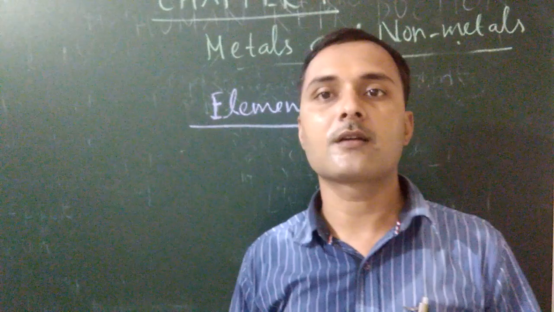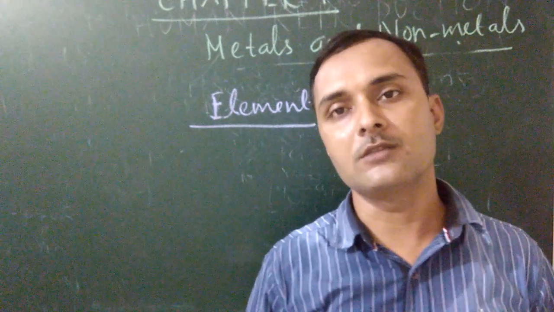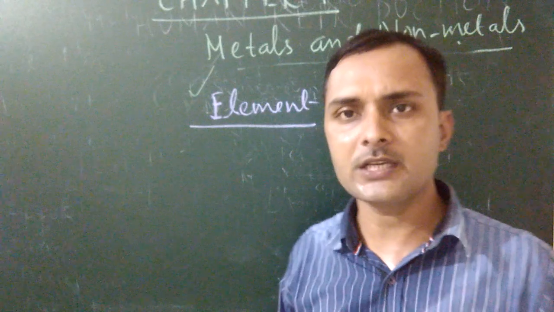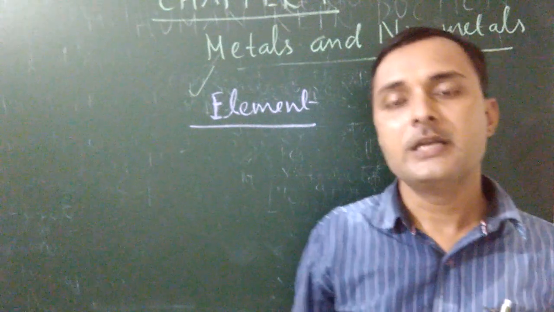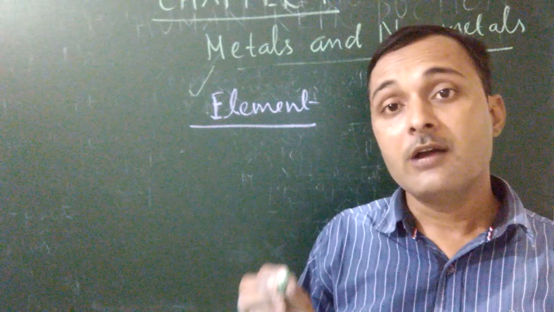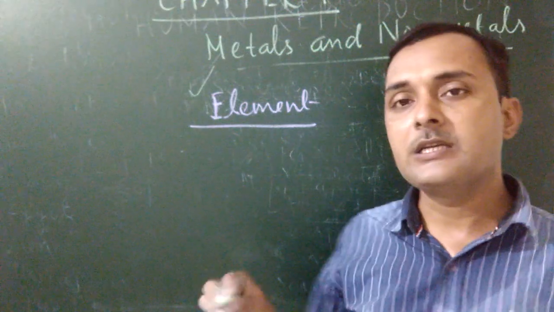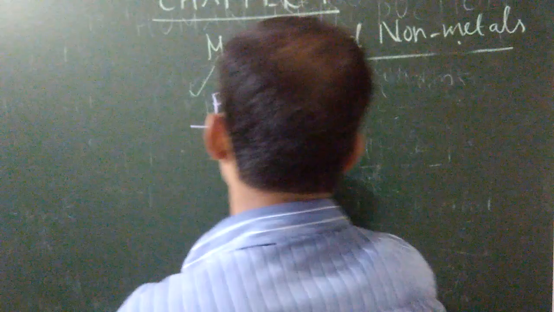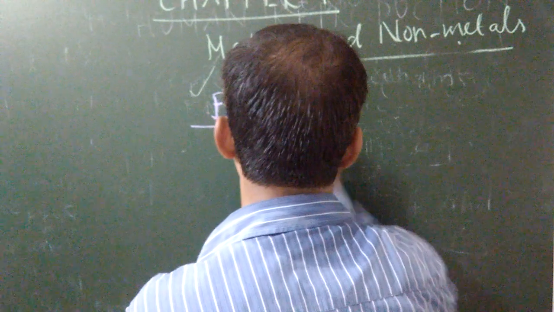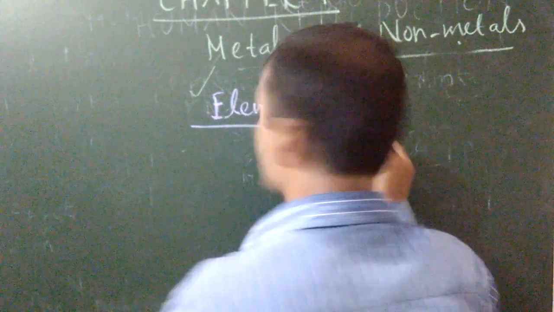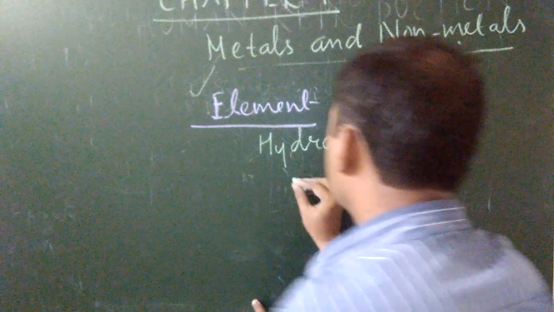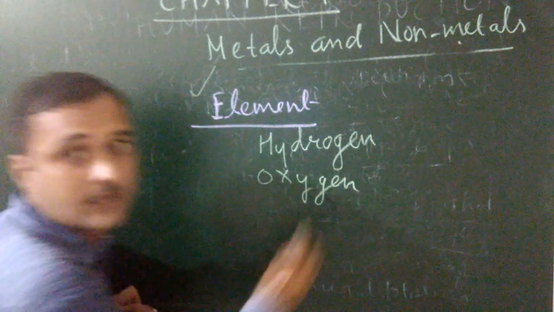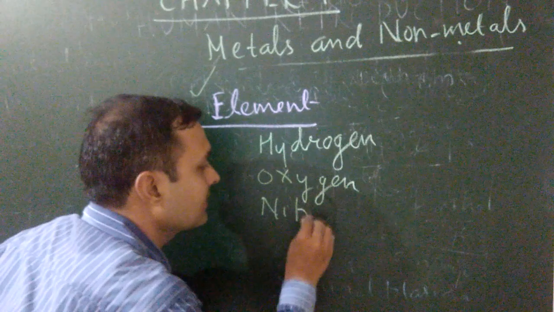For example, copper, oxygen, hydrogen, nitrogen, etc.